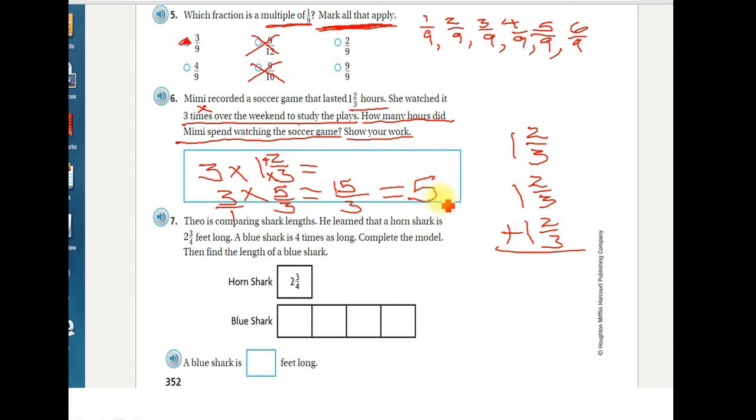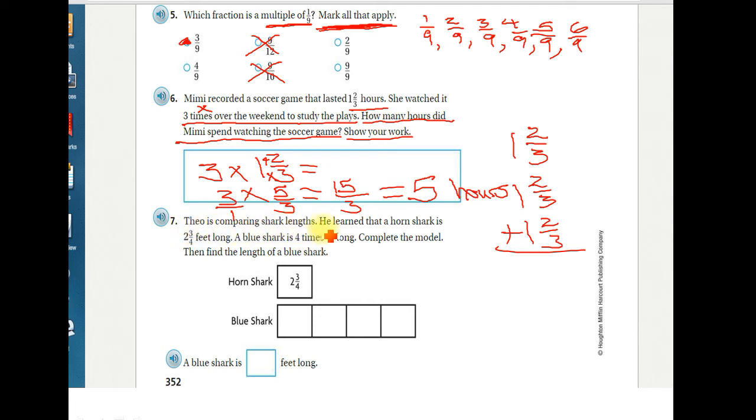So what does that 5 represent? Well, let's go back to our question. How many hours did Mimi spend watching the soccer game? 5 hours. But again, you could also do it using addition, since all multiplication is repeated addition. Alright, let's look at number 7.